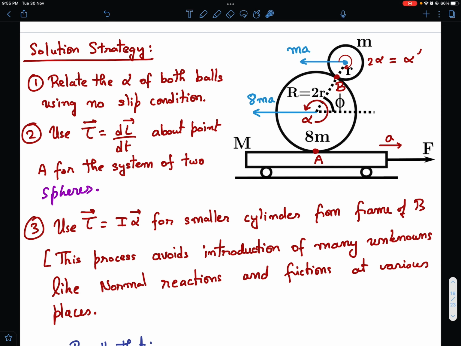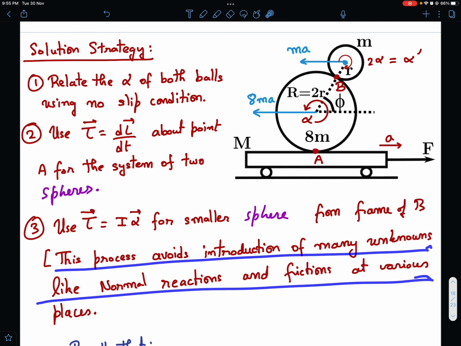And then for the smaller cylinder, I'll write the equation about point B. I'll go in the frame of B, which is the lowest point, the touching point of the two cylinders, and then I'll write tau is equal to I alpha, but knowing well that this is a non-inertial frame, so I'll have to apply pseudo forces from the frame of B. Okay, so for the smaller, again it should be not cylinder, it should be sphere. Let me write sphere again, smaller sphere. Okay, in excitement I'm just messing up sphere and cylinders. But in the solution, of course, I've taken the right moments of inertia. This process avoids introduction of many unknowns like normal reactions and frictions at various places.